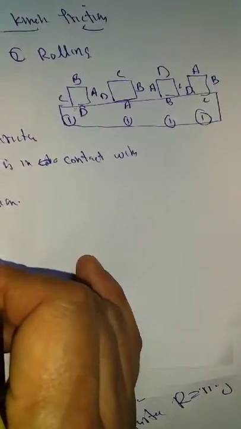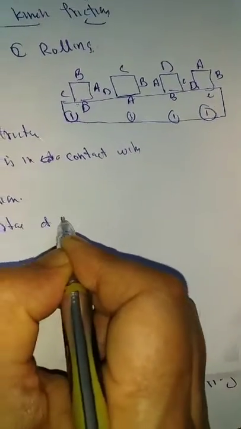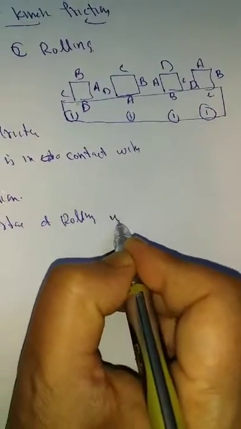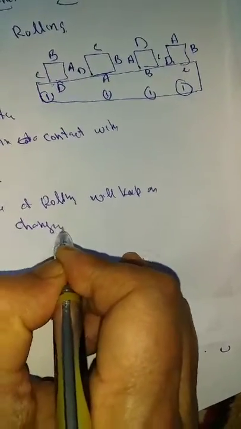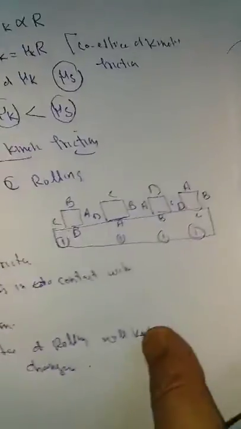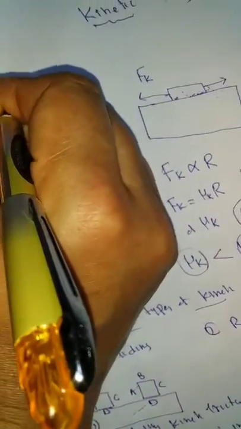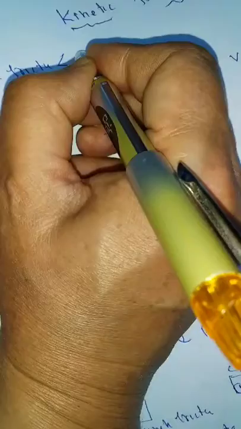That means in rolling friction, the surface in contact will keep on changing. It has been found experimentally, please remember. The value of sliding friction is less than static friction.